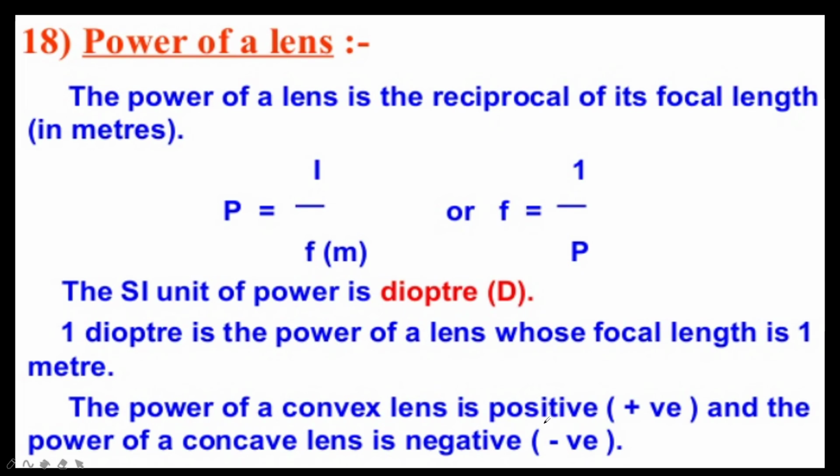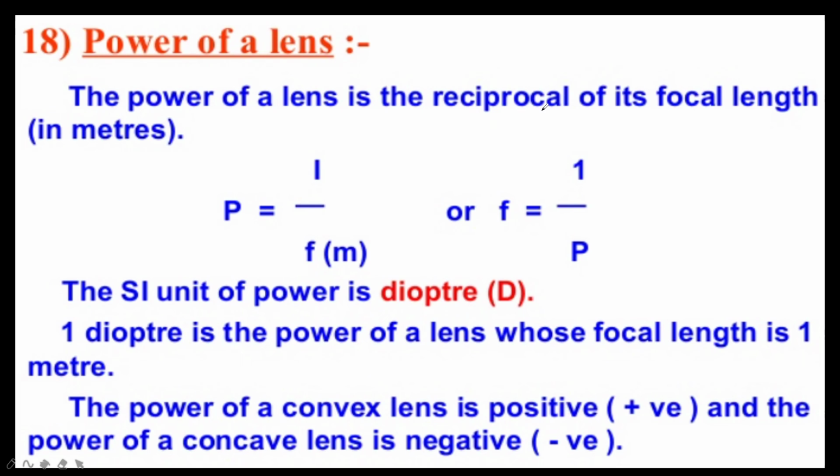One more topic is there in this, the power of the lens. So what is the power of the lens? A convex lens converges the light rays falling on it, whereas a concave lens diverges the light rays falling on it. The power of the lens is the measure of the degree of convergence or divergence produced by it when light rays fall on it. It is defined as the reciprocal of the focal length. But you must understand what this power is: it is the measurement of how much it can converge or how much it can diverge the light rays falling on it.